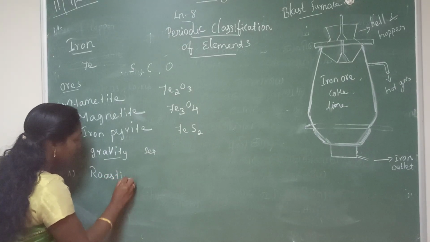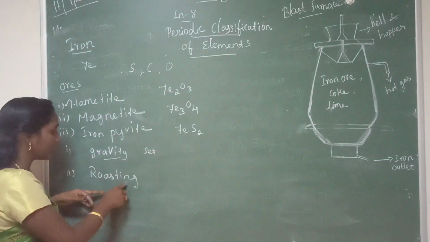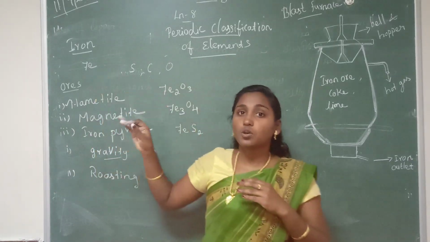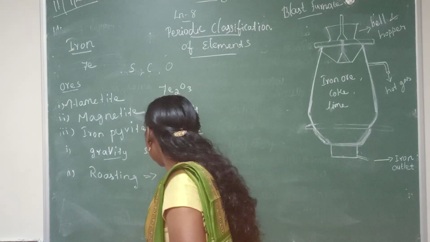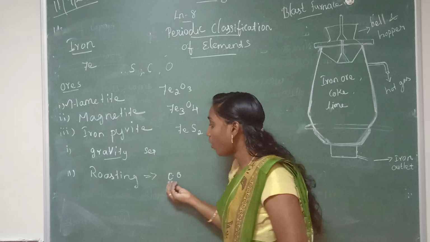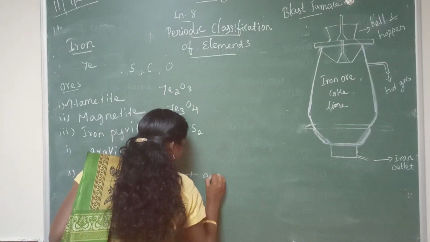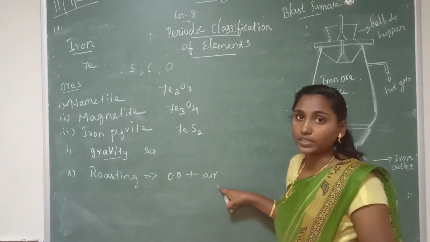Roasting. So first method, concentration of gravity separation method. Second method is roasting. Roasting method we already learned in copper. So here in the first method we will get one product, that is concentrated ore. This concentrated ore is roasted in excess of air.